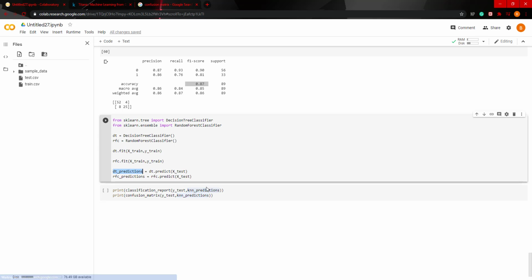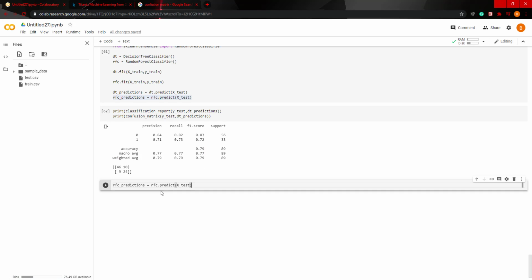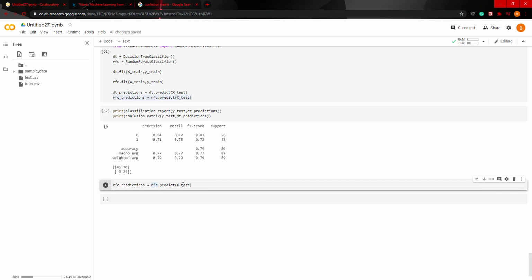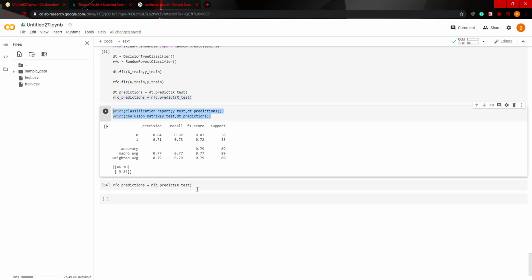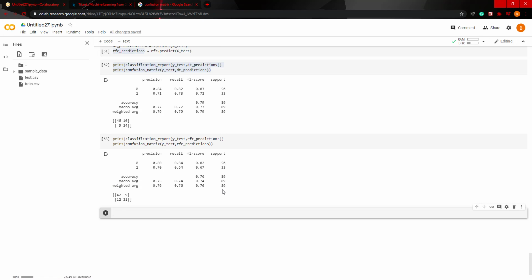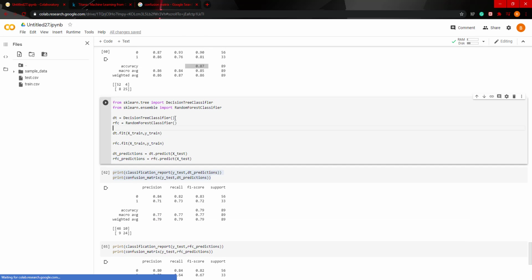We'll run the decision tree first, and then we'll run the random forest classifier, and I'll show you how to actually tune the random forest classifier to increase the accuracy. So this is the decision tree. You got 79%, and then the random forest classifier, it's running. It got 76%.